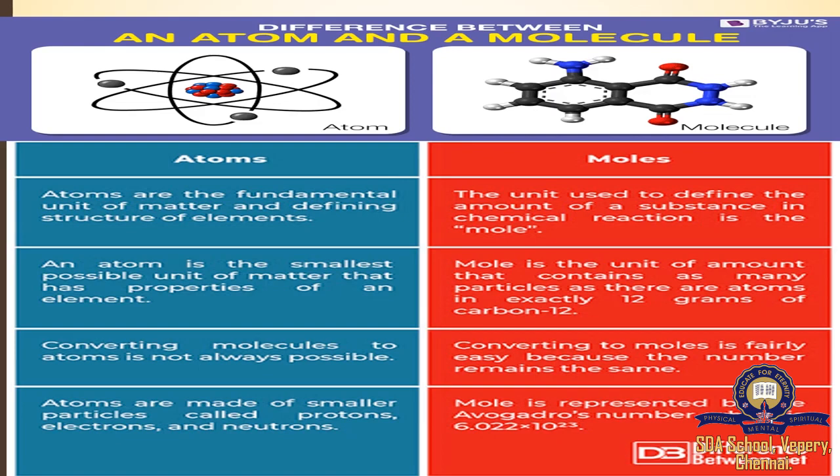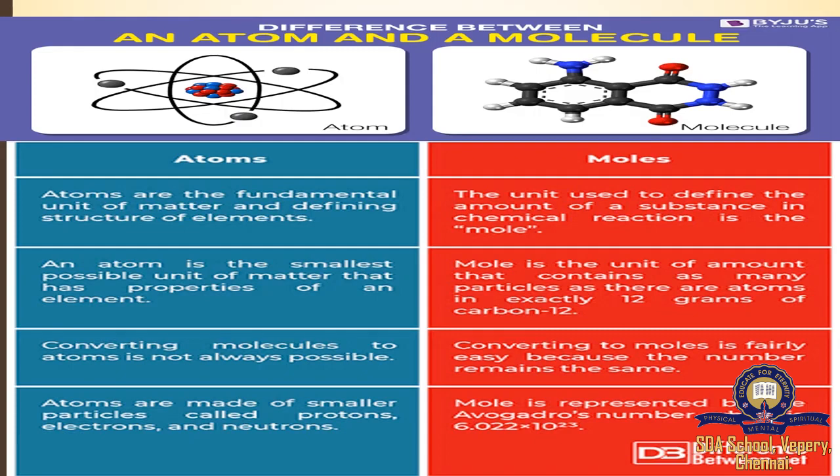Now we are going to discuss atoms and molecules and their differences. Atoms are the fundamental unit of matter and the defining structure of elements. Fundamental means it's a basic unit, so it is the smallest unit of any matter. The atom is the smallest possible unit of matter that has the properties of an element. Yes, it's the very smallest unit.